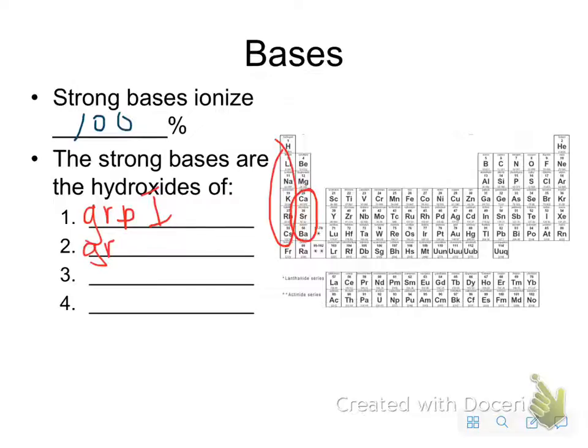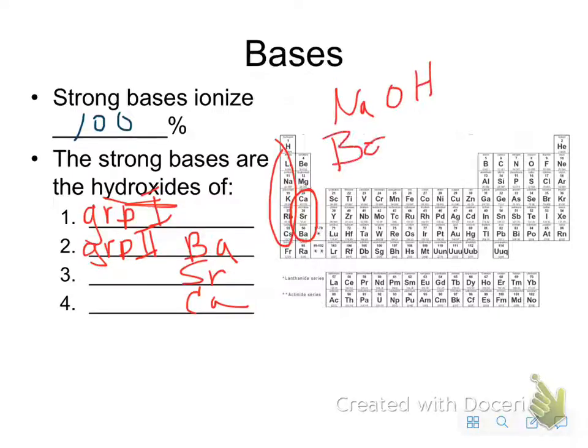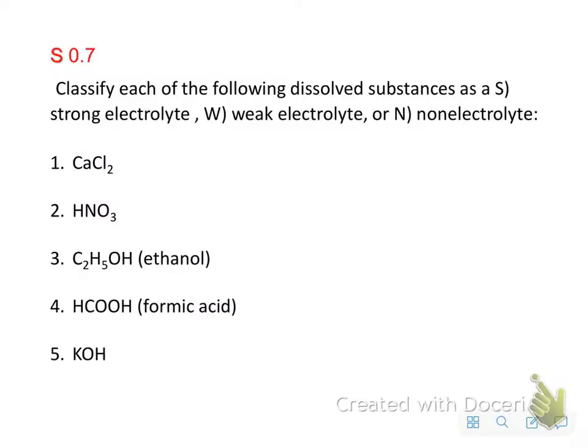So the group 2, it's the larger ions. It's the barium, strontium, and calcium, okay? So the hydroxides of these guys. So, for instance, sodium is sodium hydroxide. Barium is going to be Ba(OH)2 because the hydroxide's a -1 charge, barium's a +2 charge.